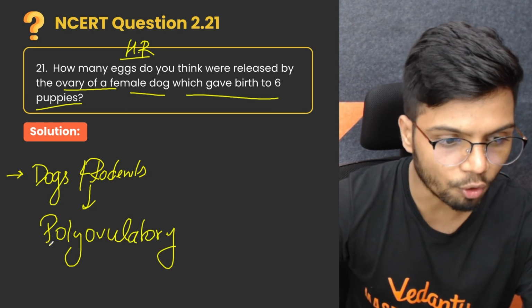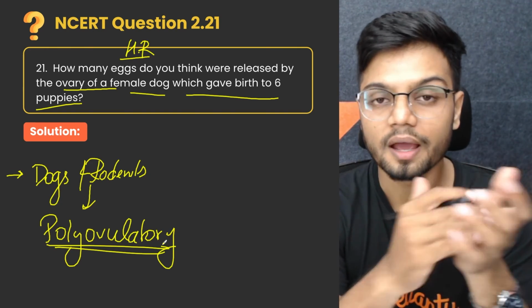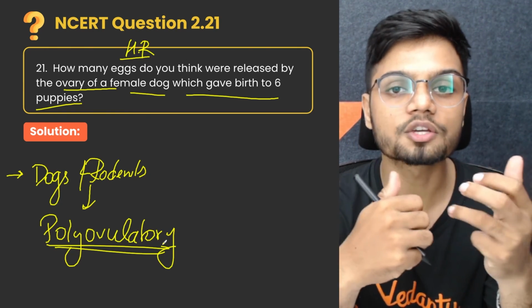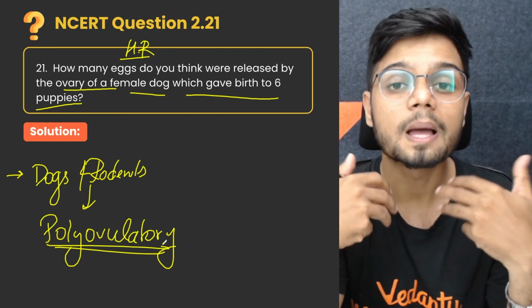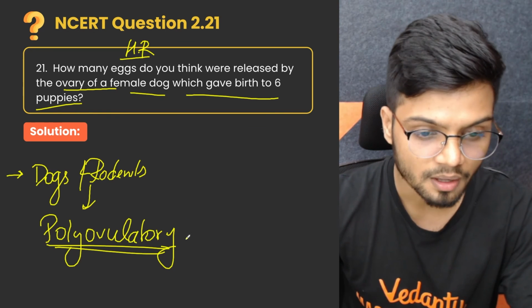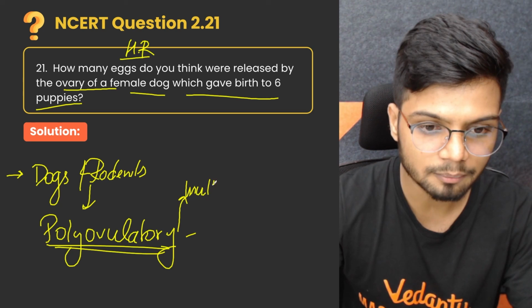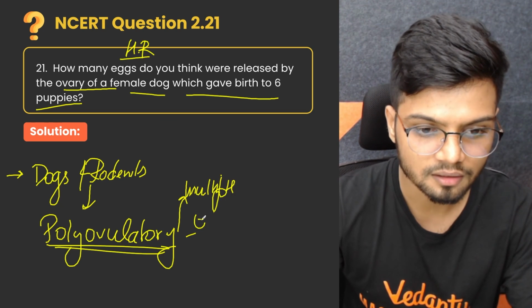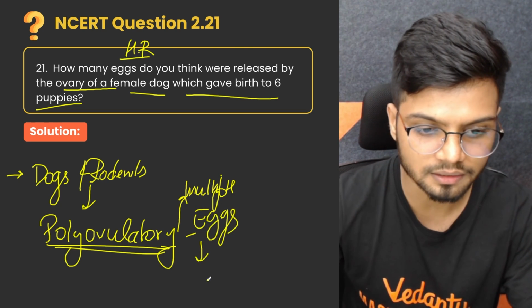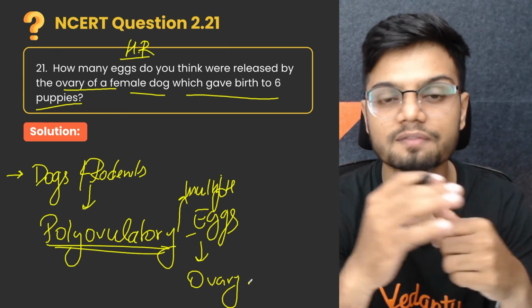The meaning of polyovulatory is that at one specific time during ovulation, one ovary will release multiple eggs. So in polyovulatory condition, multiple eggs are released by the ovary at one time during ovulation.